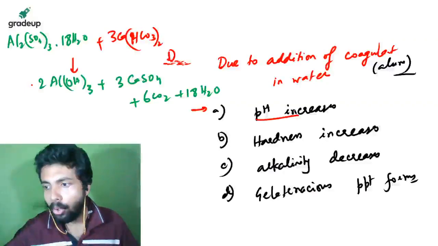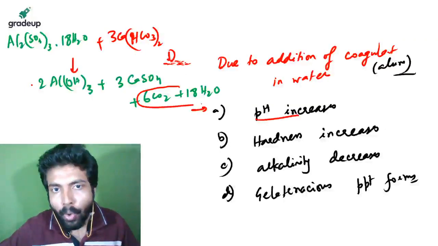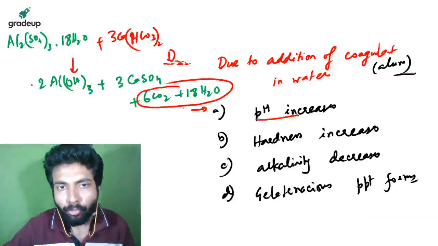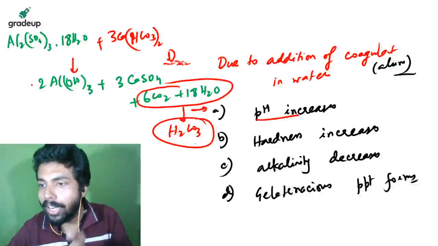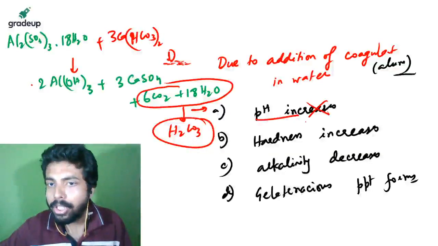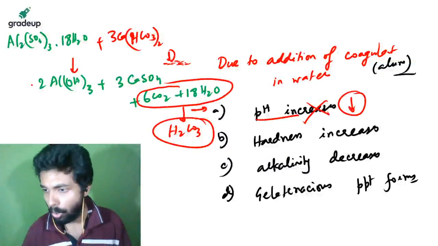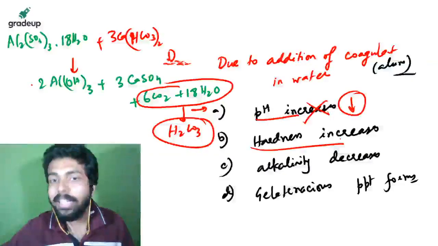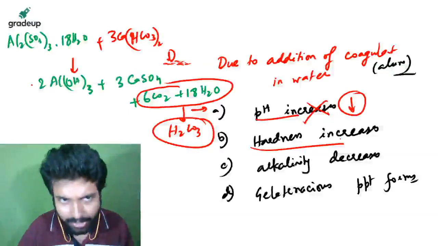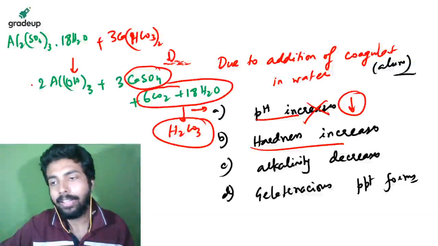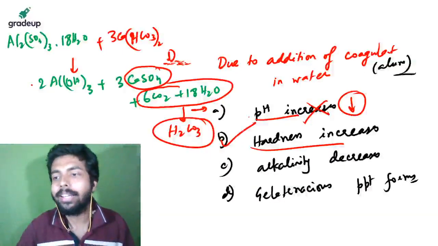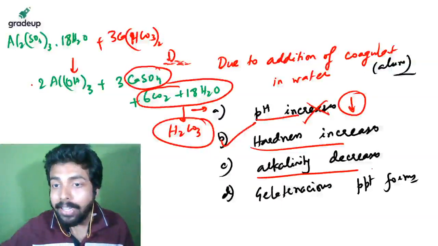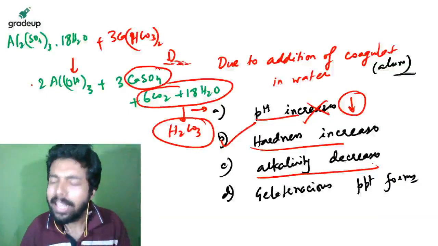What happens about pH? CO2 and H2O combine to form carbonic acid. This is an acid, so due to the generation of this acid, pH decreases. Okay. Hardness increases. Is it correct? Yes. Calcium sulfate gives permanent hardness, so hardness increases. Correct. Alkalinity decreases. Is it correct? Yes, it is correct.